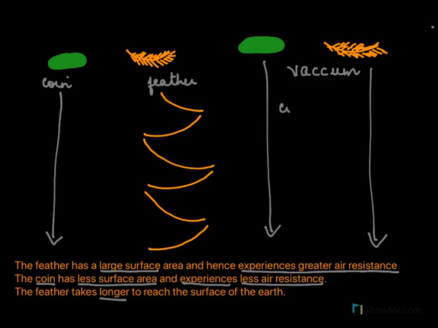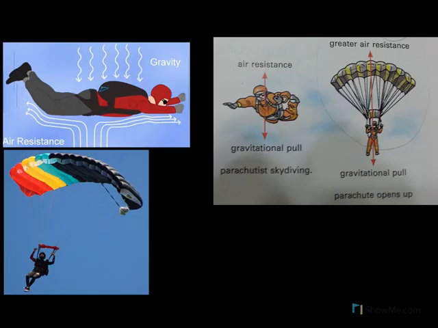But when it comes to the vacuum, the coin and the feather both reach the surface of the earth at the same time, because there is no air resistance here. It is vacuum.